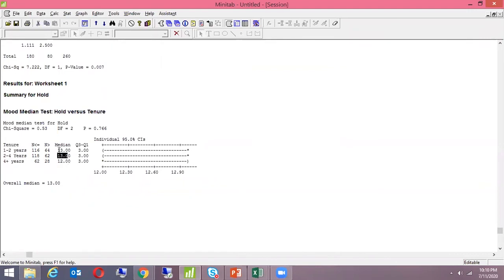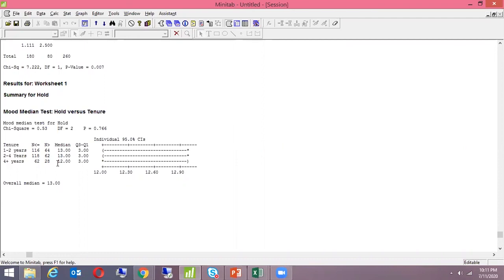2 to 4 has 13. Looking at these three, which do you think is not performing well? It is 4 plus. 4 plus is doing well. Median is 12, which means the lesser the hold, the better it is.